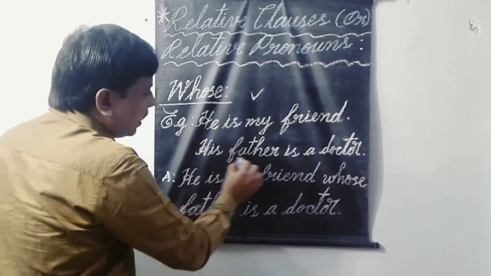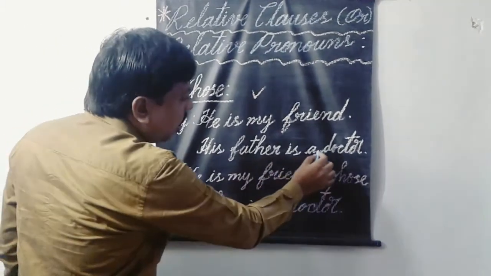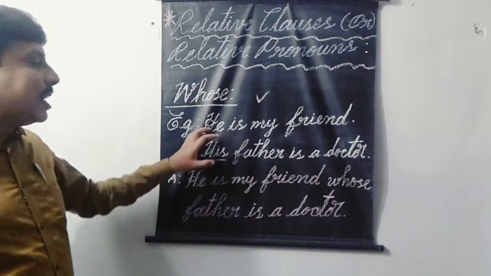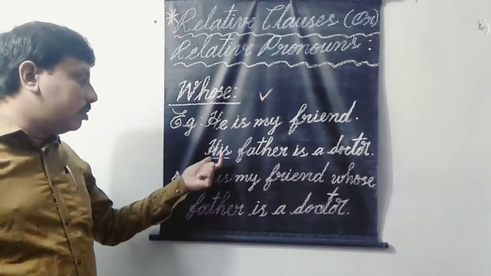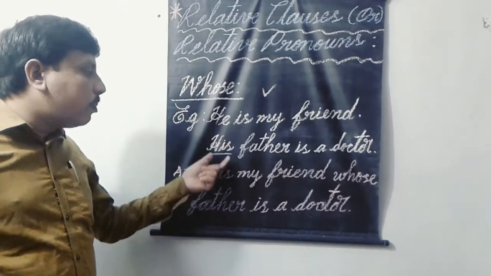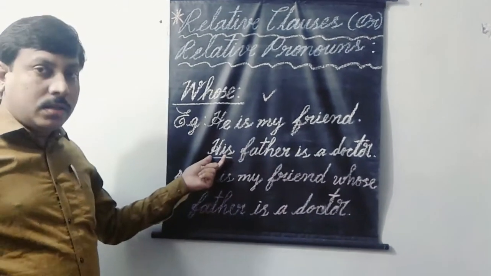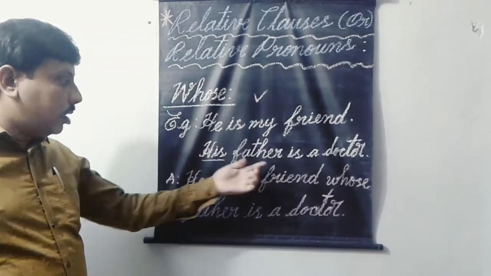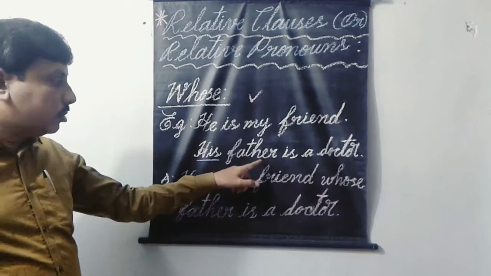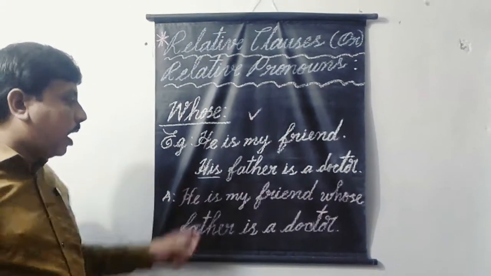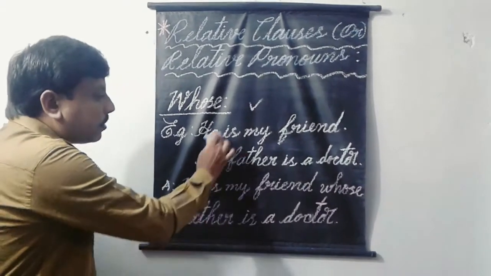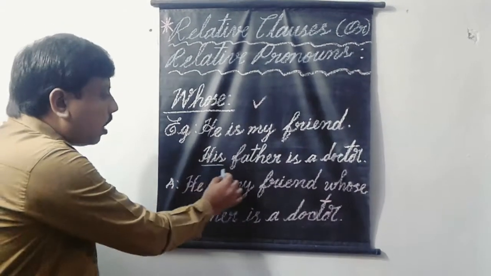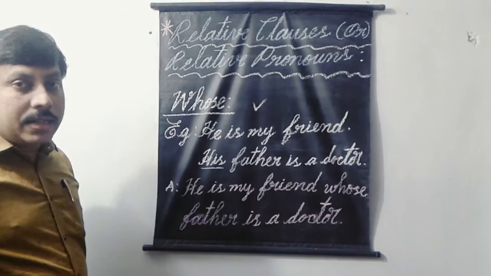If you take the second event, his father is a doctor. Here his is the adjectival pronoun. This is the adjective and this is in the form of pronoun which comes before the noun. Generally, an adjective always comes before the noun. Father is the noun. Here his is a pronoun, and the pronoun his describes the quality of the noun father. So here his is called the adjectival pronoun.